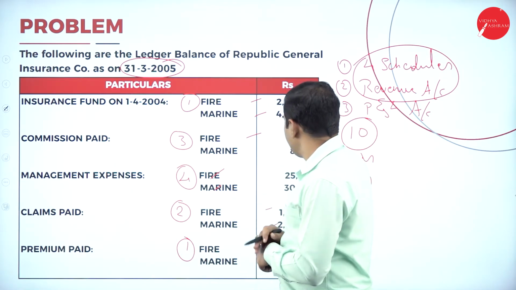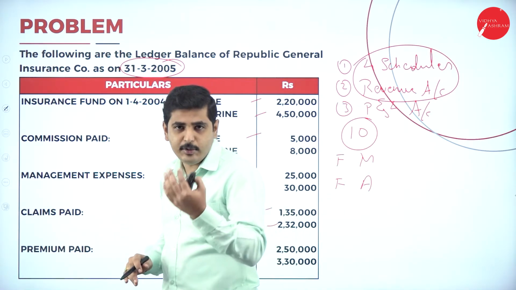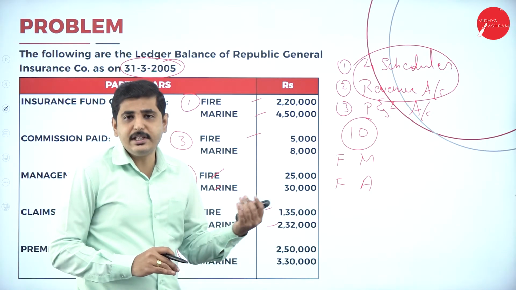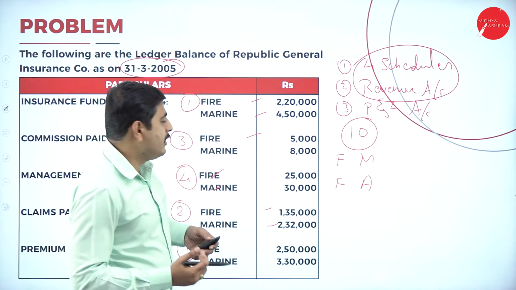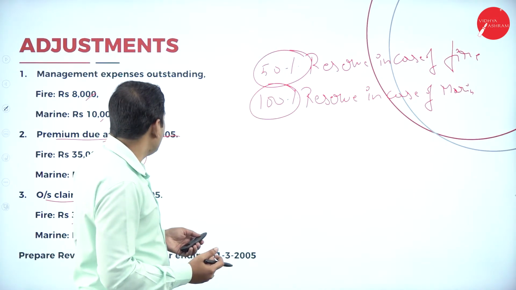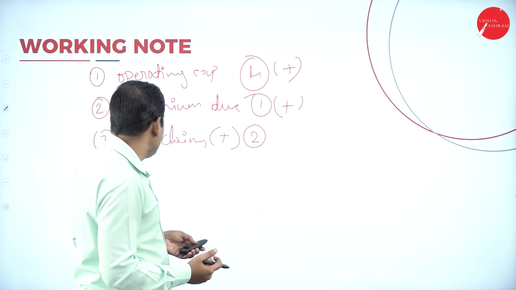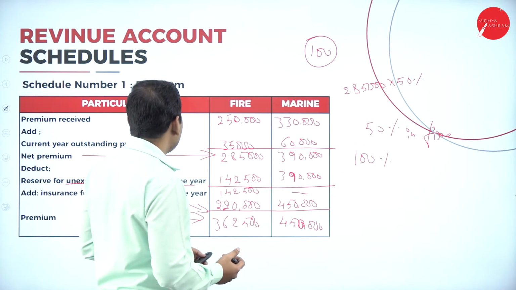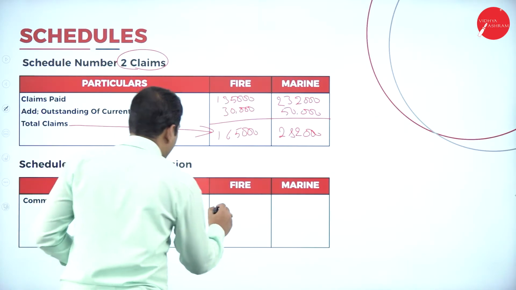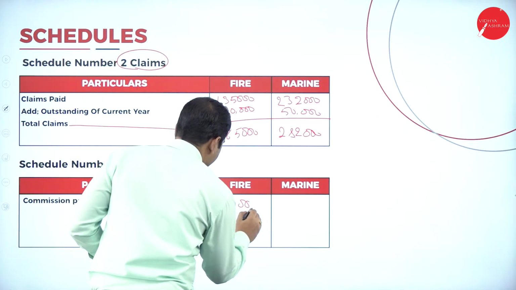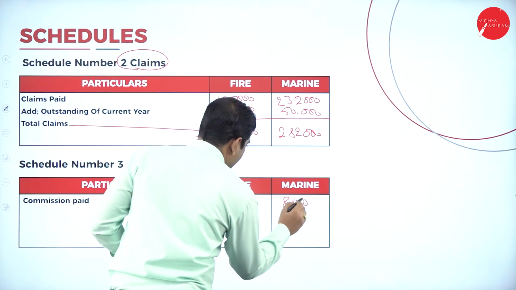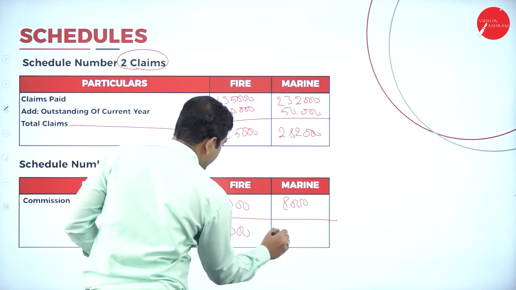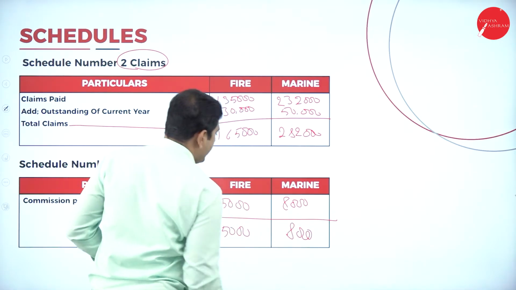What is the commission? 5,000 and 8,000. We are paying commission. It is an expense for the company. So we have to pay the commission to the agents who brought the insurance policy holders to the company. What is the commission we are paying? 5,000 and 8,000. Commission paid 5,000 and 8,000 respectively. Total it is also 5,000 here, and 8,000 respectively.